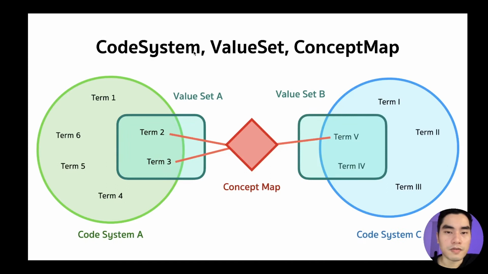So if the relationship between these 3 is like this, we select some concepts to form value set A, and select some from code system C to form value set B. Maybe this term and this term can map to this term, and no code in this value set can map to this term. For example, we use ConceptMap to explain mapping between the source and the target.